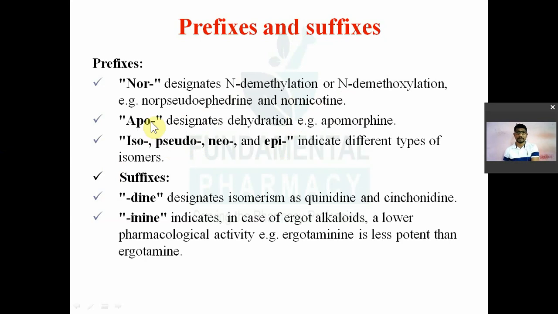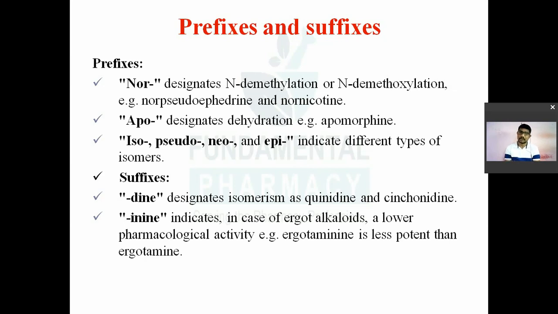Apo is the prefix for dehydration. So if you remove a water molecule from morphine, that is named apomorphine. Apo means dehydration, loss of water. Nor means removal of N-methyl group or demethoxylation. CH3 group remove करेंगे नाइट्रोजन का, या फिर methoxy group from nitrogen is removed, then it is known as nor.